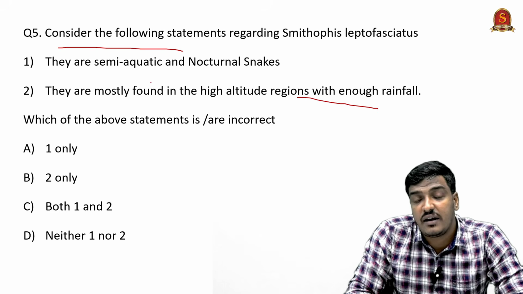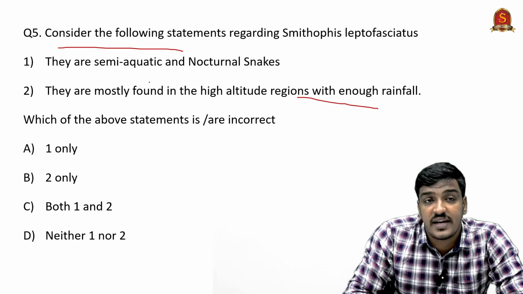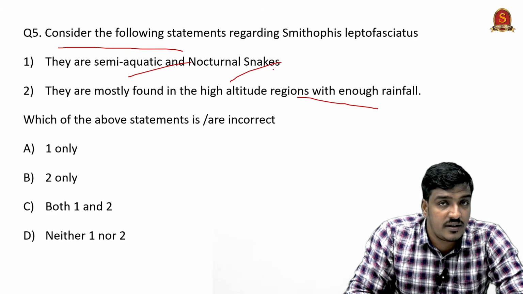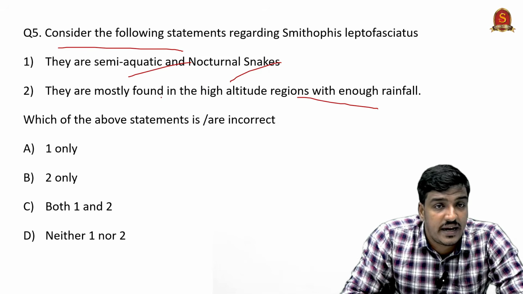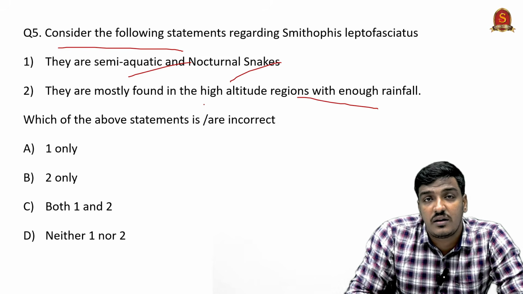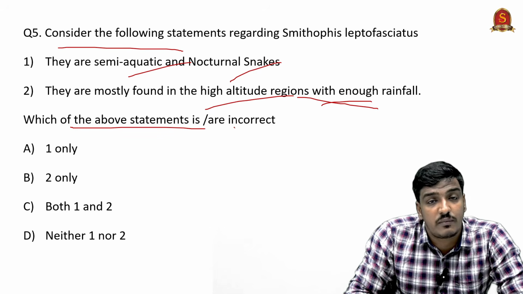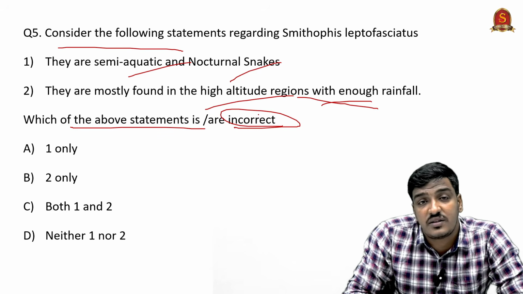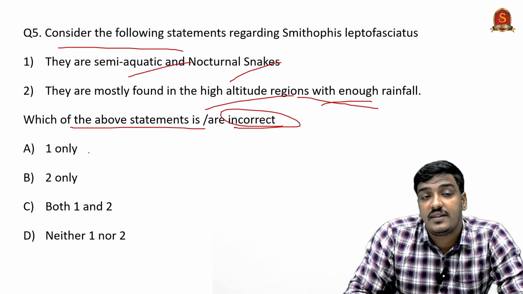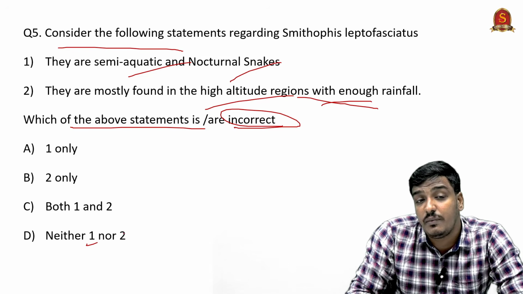We have discussed that this Smithopsis leptophacetus is a rainy snake, semi-aquatic and nocturnal in nature, active at night time, and preferring high altitude regions with enough rainfall. In this question they have asked which of the above statements is incorrect, and the answer will be that both statements are correct. So the answer for this question will be neither one nor two.